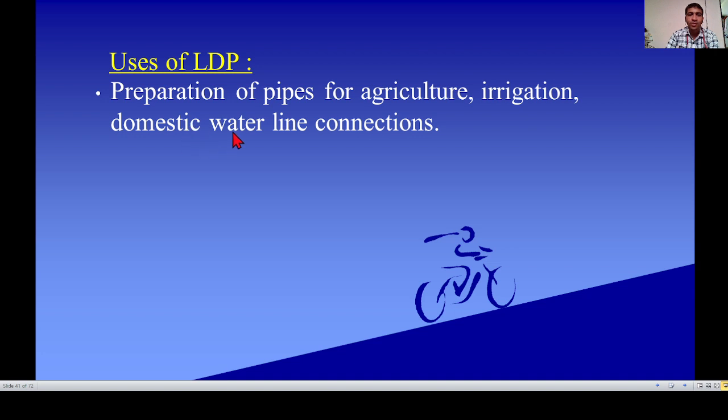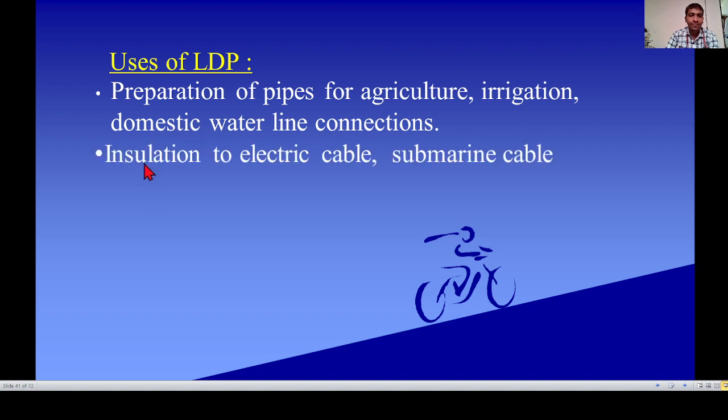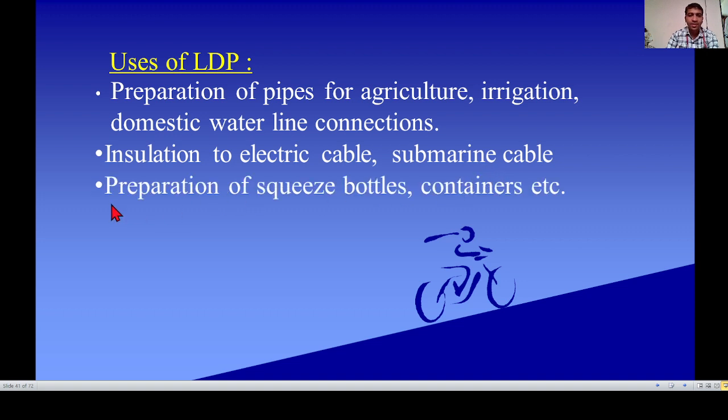It is also used for insulation of electric cables and submarine cables. It is also used for the preparation of squeeze bottles, containers, etc.